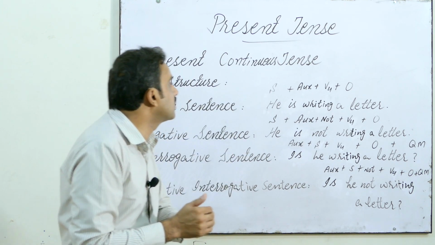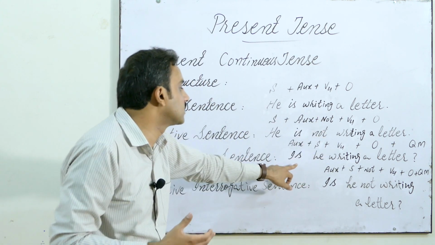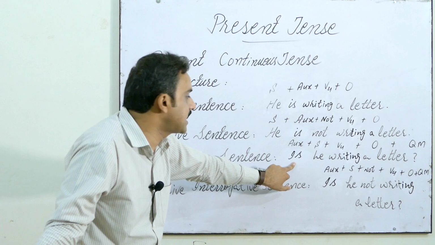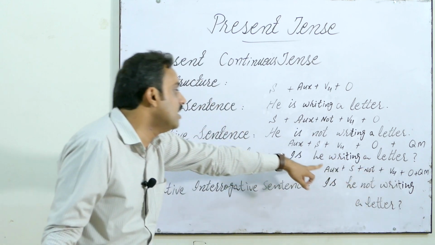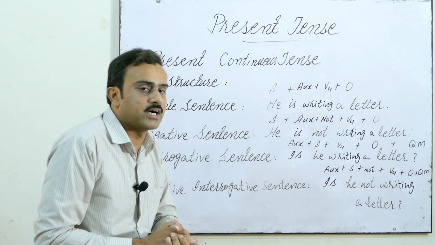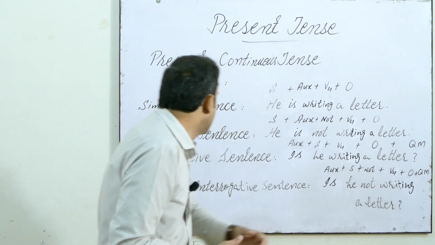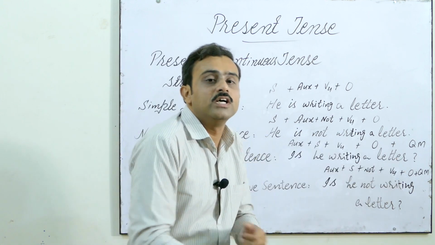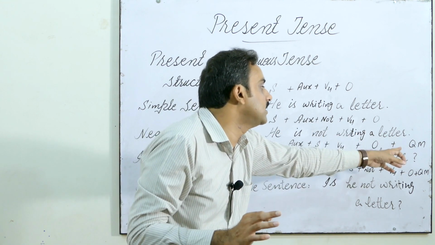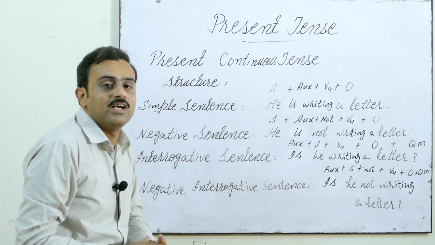And then in present continuous tense, interrogative sentences, we have the auxiliary at first, and again we use is, are, am. With singular is, with plural are, and with I we use am. Is he writing a letter? Writing is your verb form, meaning present participle. And then a letter is your object, and at the end in interrogative we have the sign of question mark. We use the question mark to show that this sentence belongs to the interrogative category.